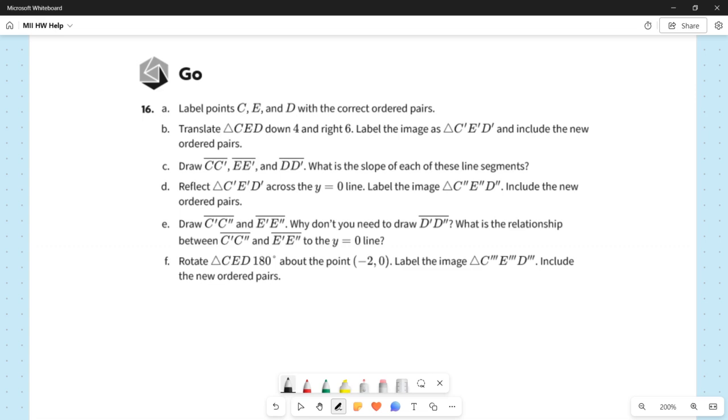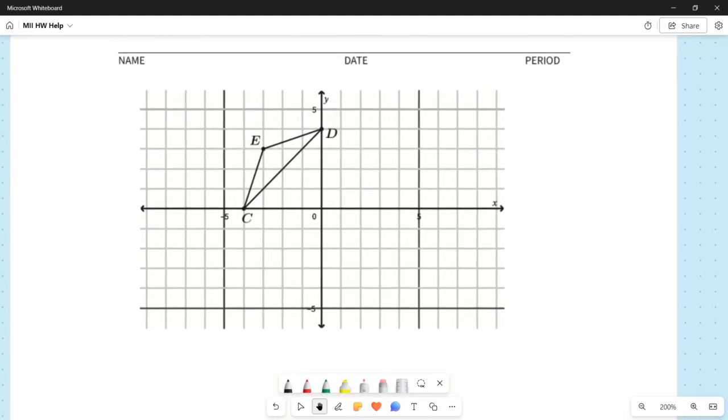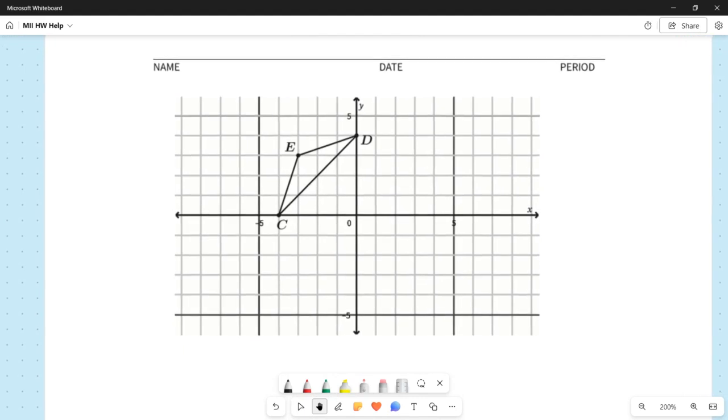16A. Label points C, E, and D with the correct ordered pairs. All right, this is something that we did earlier in Math 1, where we have this figure on the coordinate plane. Each box represents 1 unit, so we don't have to worry about our scale. Part A simply says label the XY coordinates for C, D, and A. Shouldn't be too bad. For point C, we start at the origin. We go 4 units to the left.